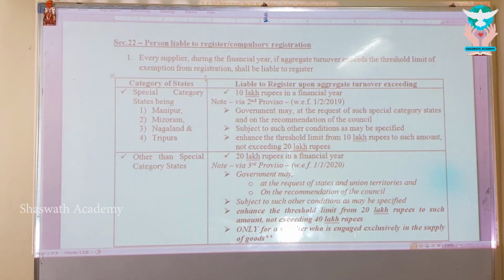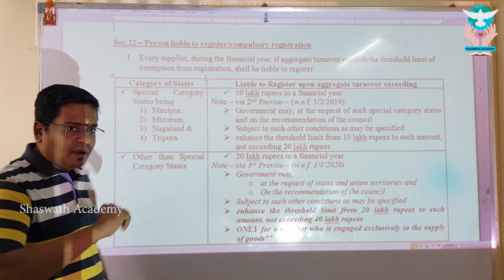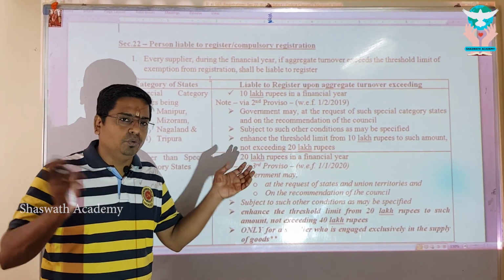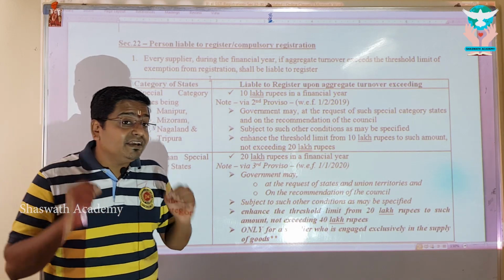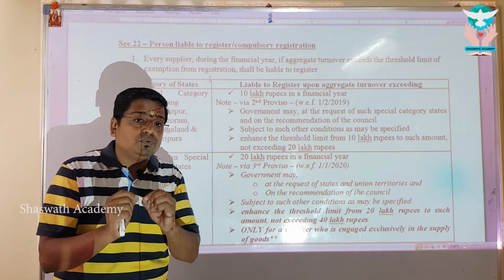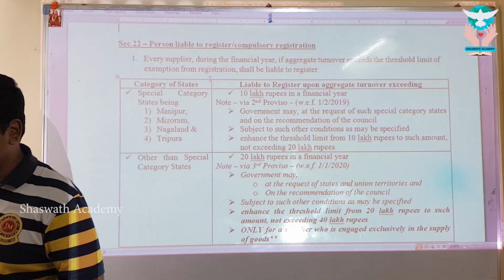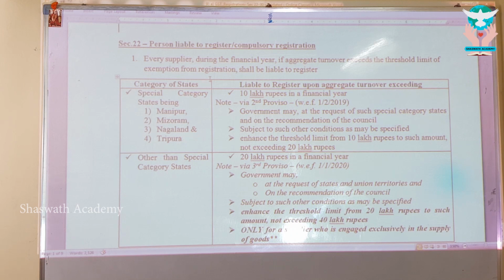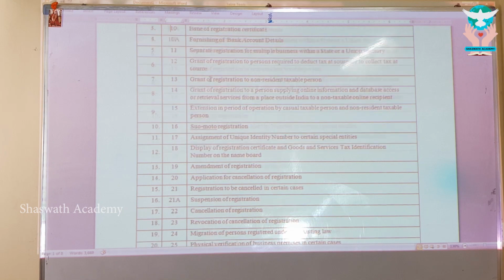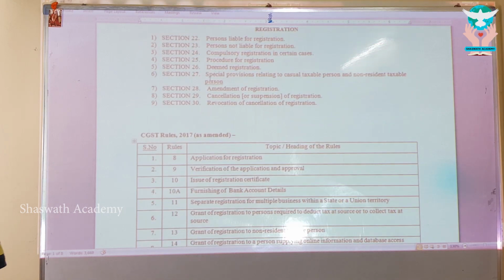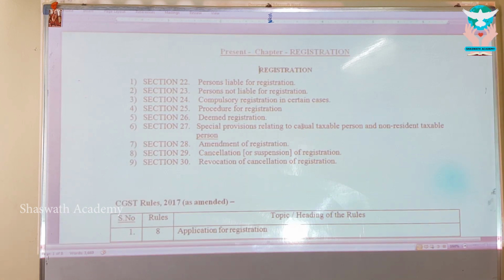Welcome to section 22. My dear brothers and sisters, what does section 22 talk about? It gives us the list of persons who are liable to register. Subsection 1: before giving you my insights into this, let me give you the bare law so that you can get to know. What are all the sections we are going to cover in this chapter? As you can see, we are going to cover 9 sections, starting from 22 to 30.